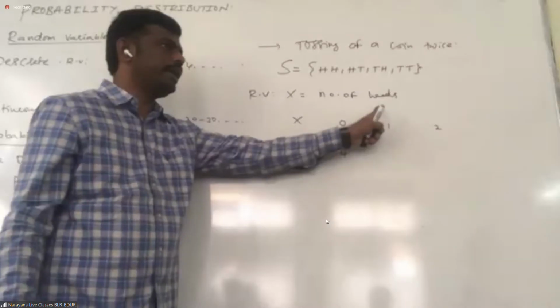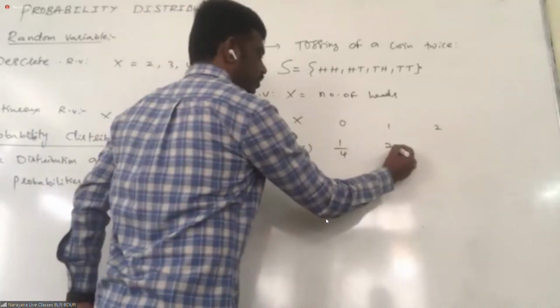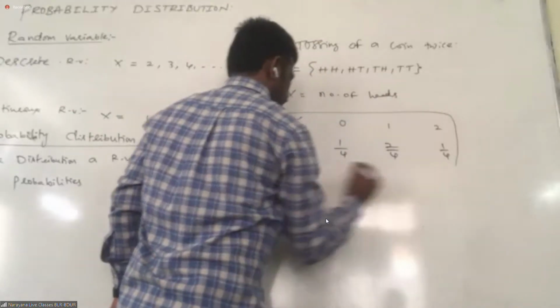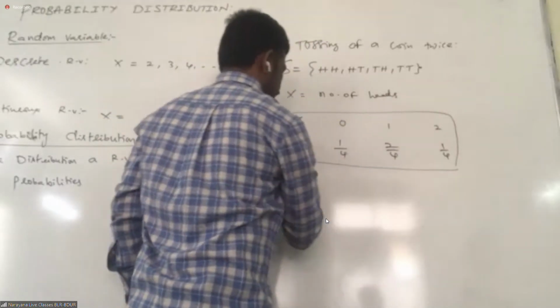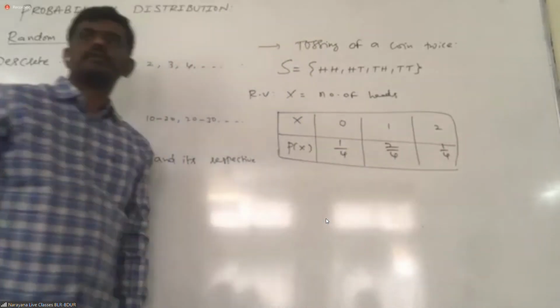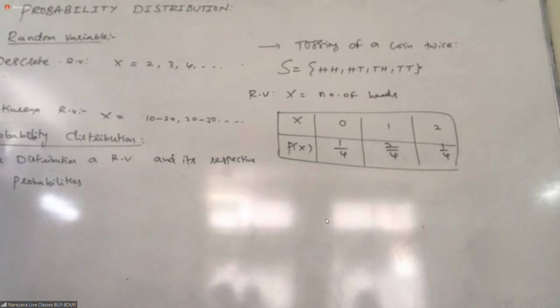How many times is it taking 1 head? 2 by 4. How many times is it taking 2 heads? 1 by 4. That's it. This is called probability distribution.